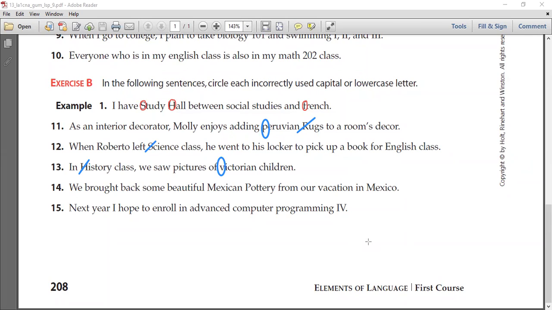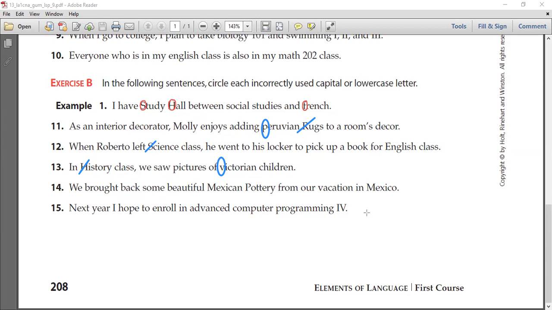Because it comes from the proper noun Victoria, and Victorian is the proper adjective. Great. If you remember when we were studying A Christmas Carol and the era of Queen Victoria, when Queen Victoria was in charge of England, it was named the Victorian age or the Victorian era. So here, Victorian becomes a proper adjective derived from the name Queen Victoria. Thank you so much.